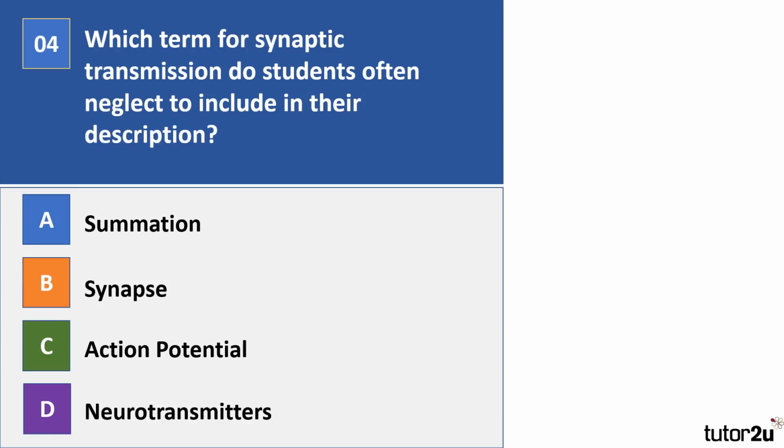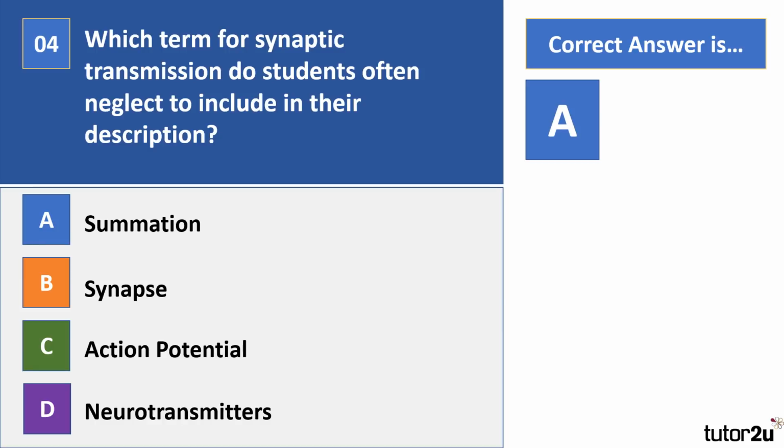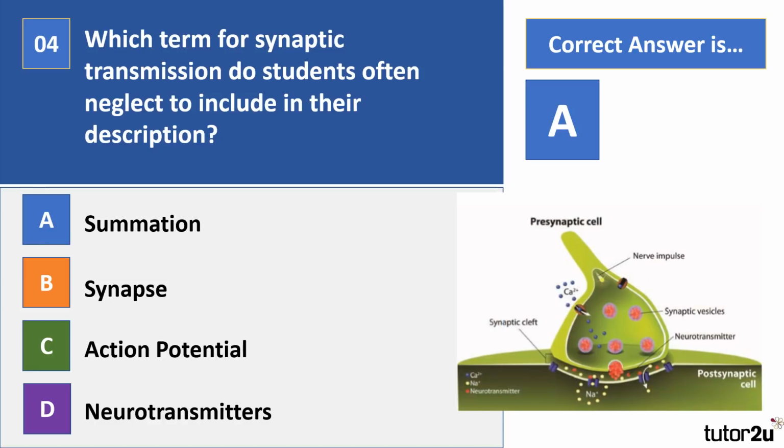Question 4. Which term for synaptic transmission do students often neglect to include in their description? Summation, synapse, action potential, neurotransmitters. So pause the video. Okay, the correct answer here is A.